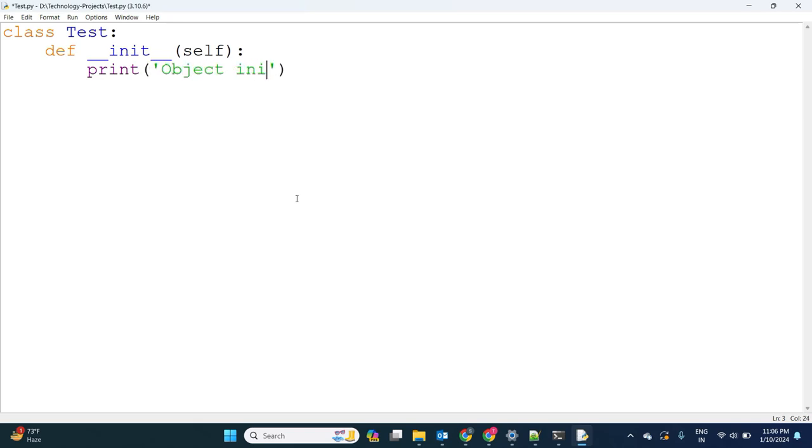So __init__ is meant for object initialization.